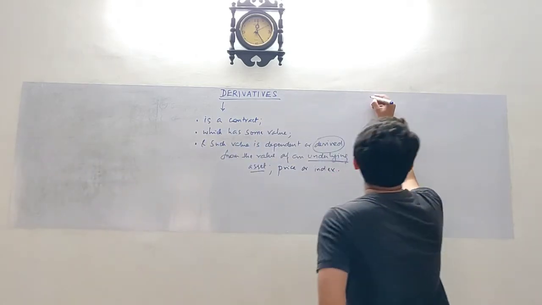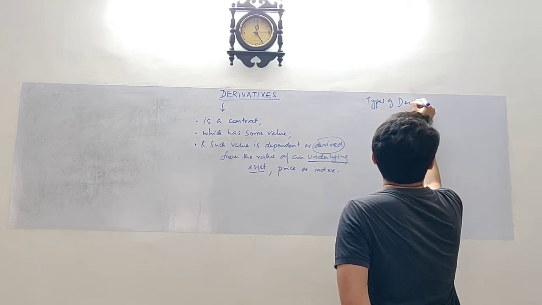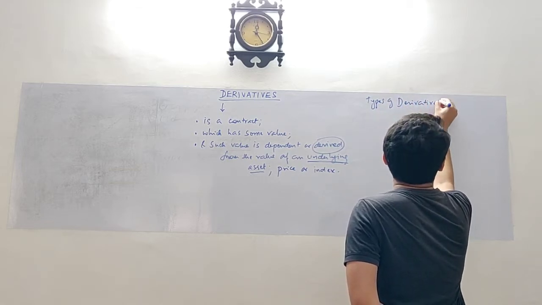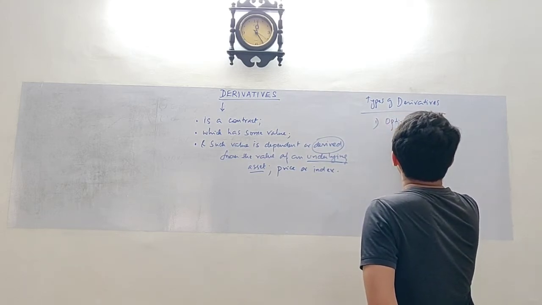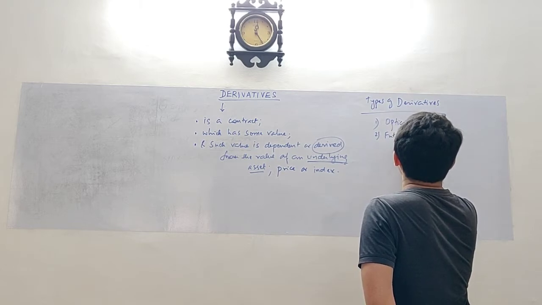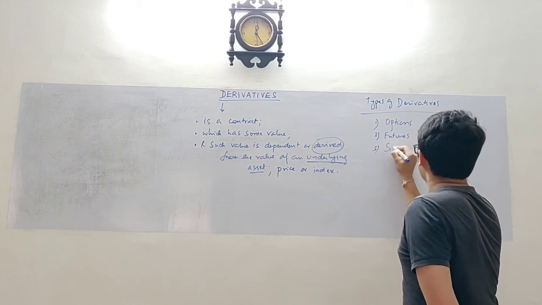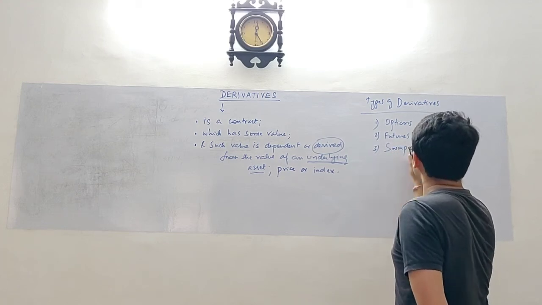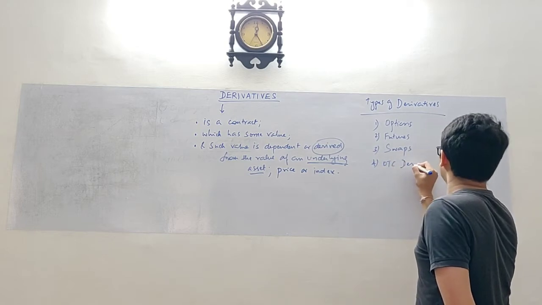So we have options, futures, swap agreements, OTC derivatives, etc.